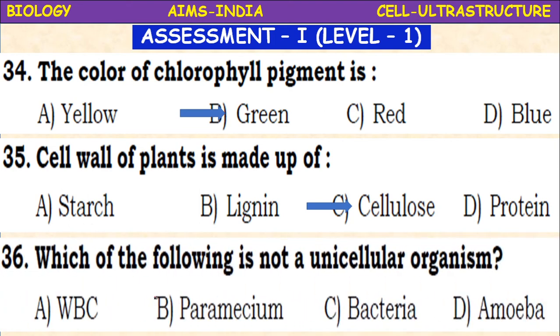Which of the following is not a unicellular organism? WBC, paramecium, bacteria, amoeba. Here, which is not a unicellular organism is asked. WBC is a cell, it is not an organism. The remaining ones, paramecium, bacteria and amoeba, are unicellular organisms.